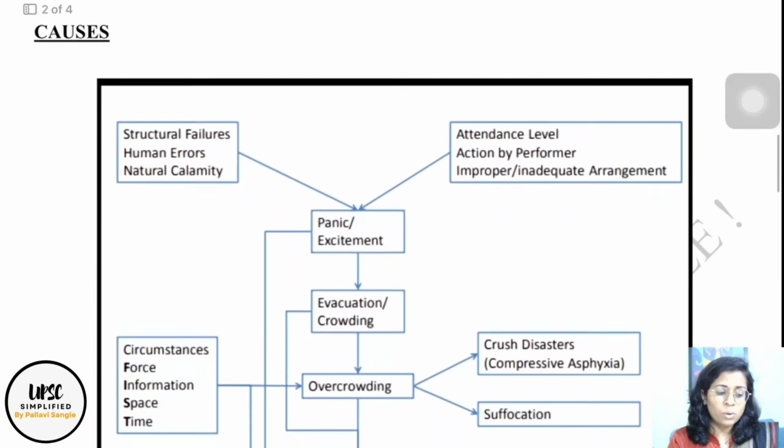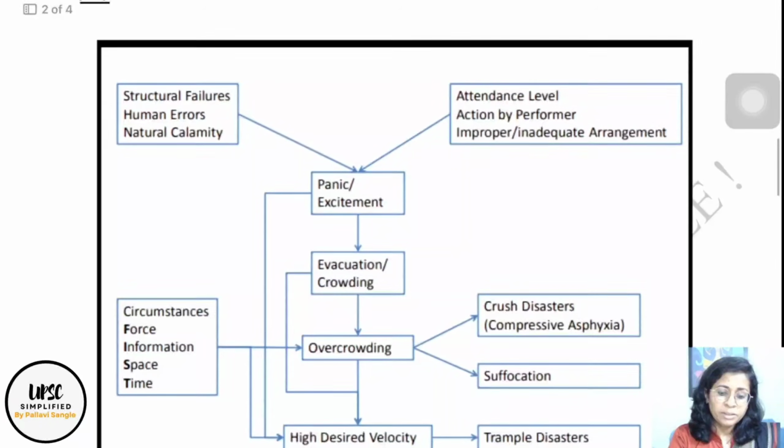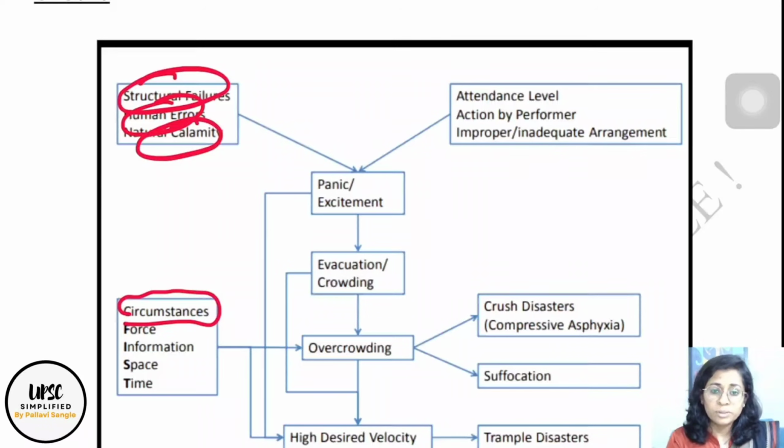What are the exact causes of stampede? This figure is taken from the NDMA booklet. There are structural failures, human errors, natural calamity. Circumstances are also one of the important causes of stampede. There is a famous term in stampede management, FIST, F-I-S-T.